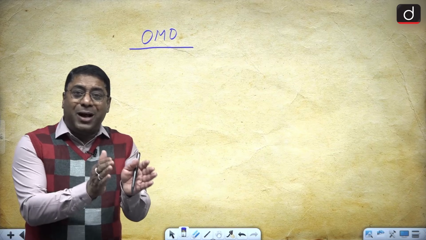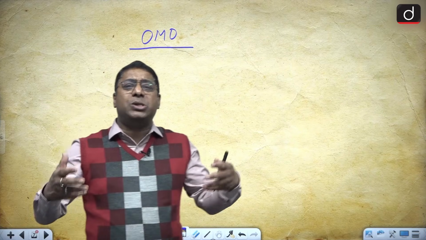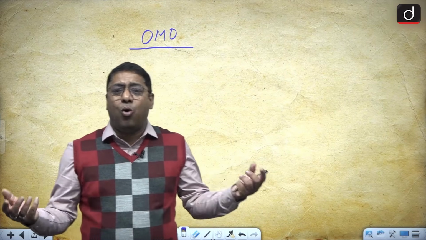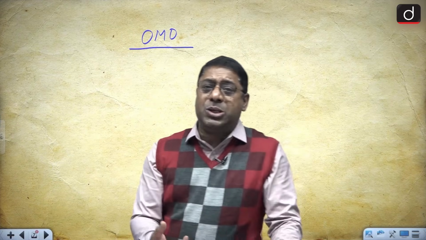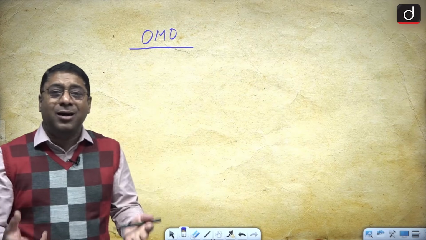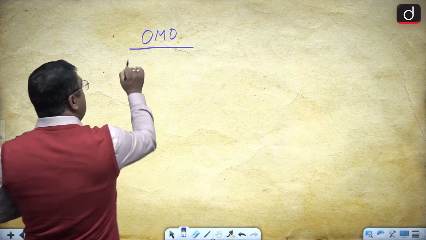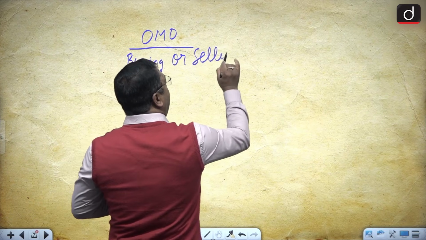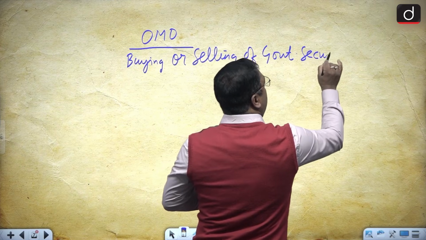When I talk about open market operations, in simple terms, in most of the books it is written that the buying and selling of government securities by the RBI is referred to as OMO, that is, open market operations, because the government securities are all held by the RBI. So it is buying or selling of government securities.